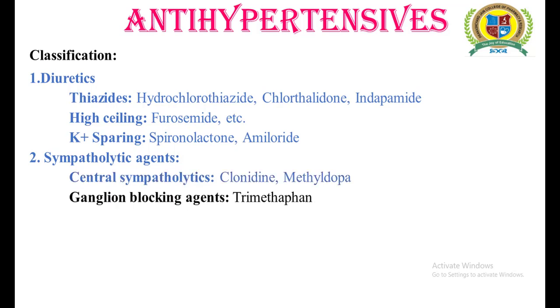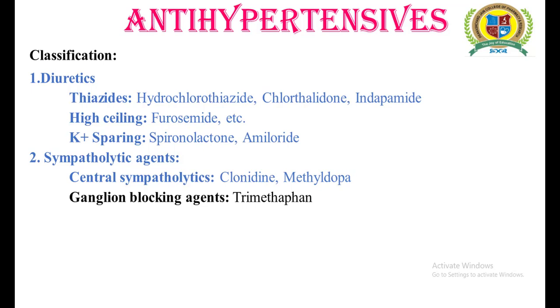Another way by which the sympatholytic agents can act is through ganglionic blocking agents, and trimethaphan is an example of a ganglionic blocking agent. But nowadays, ganglionic blocking agents are not considered safe for the treatment of hypertension because of their toxicity.